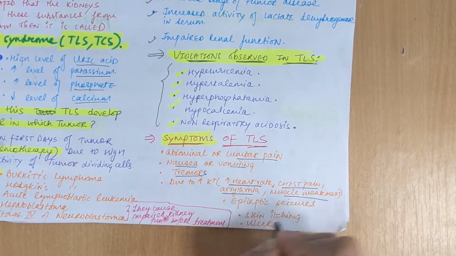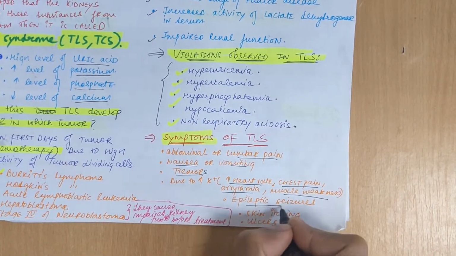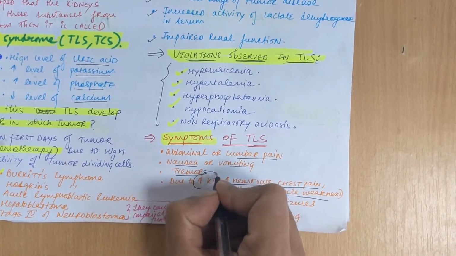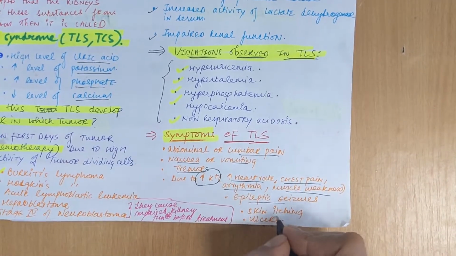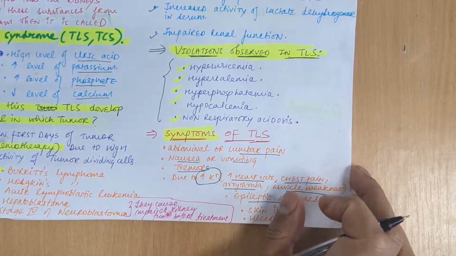There will be muscle weakness and epileptic seizures also. These are due to the increase in the level of potassium. Now skin itching is also a symptom, and you can also see some ulcers in the skin in these patients.